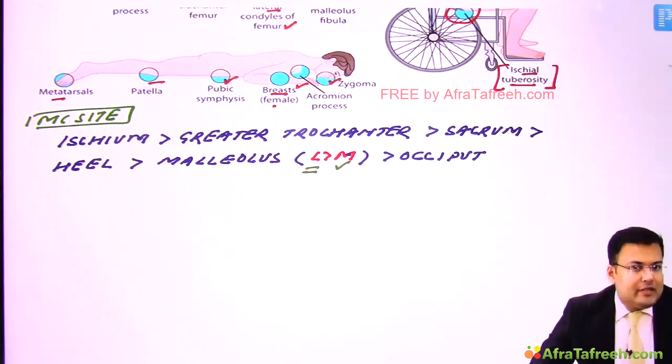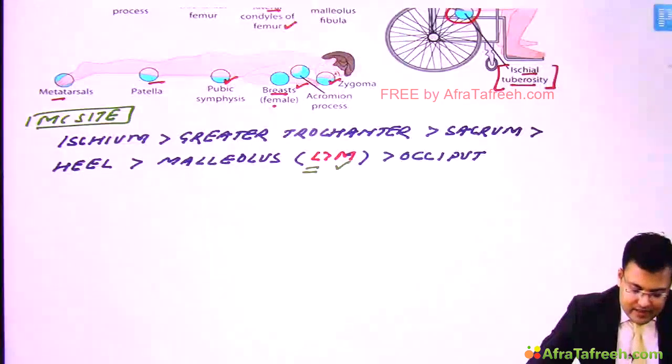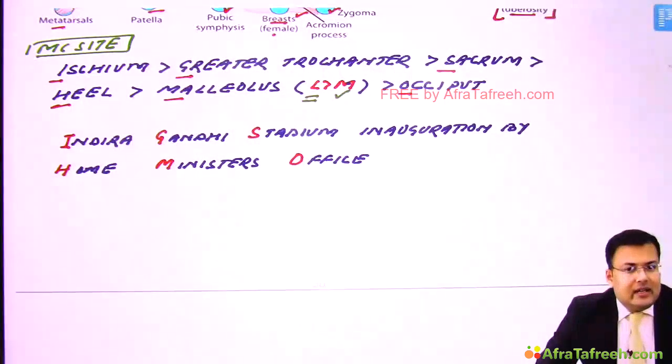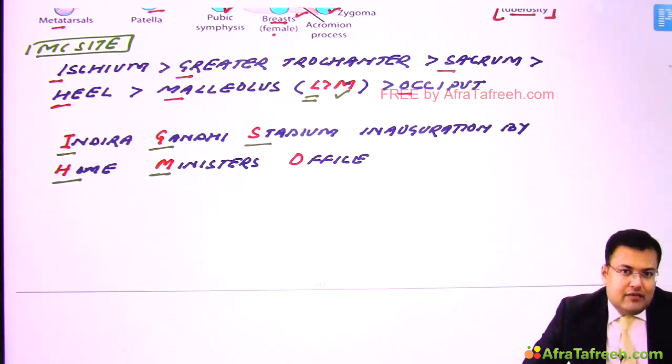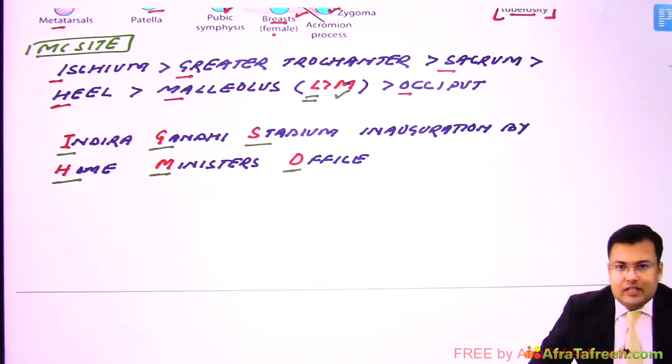So how to remember? It's very easy to remember. See, Indira Gandhi Stadium, inauguration by Home Minister's Office. So what is the mnemonic? Indira Gandhi Stadium, inauguration by Home Minister Office. So this is ischium, greater trochanter, sacrum, heel, malleolus, lateral followed by medial, and occiput.